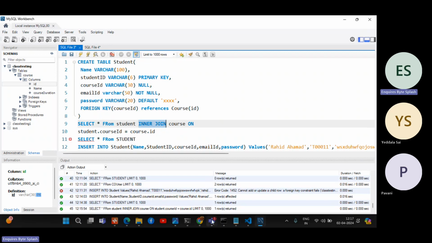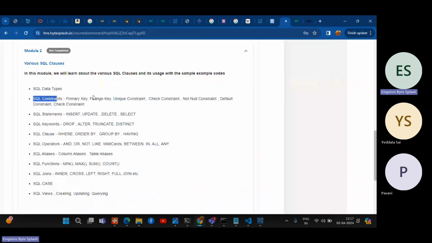You got it, right? So now in the syllabus: primary key, foreign key, unique. Without a primary key also you can be unique; you can directly use a unique key. Instead of primary key, you can put default. Check means you need to check whether it is greater than 0, or whether the length is greater than 4, like that. For primary key, you can use check also. That syntax also I will give in notes.